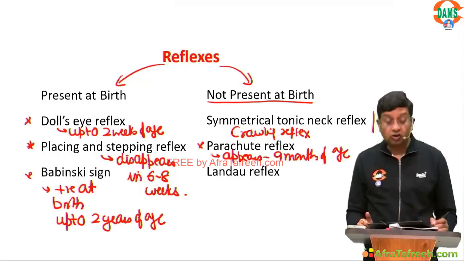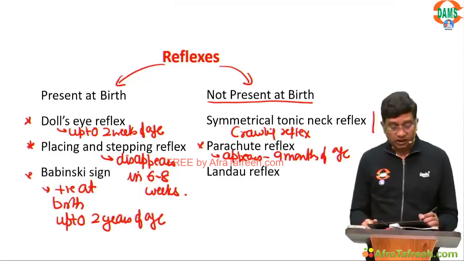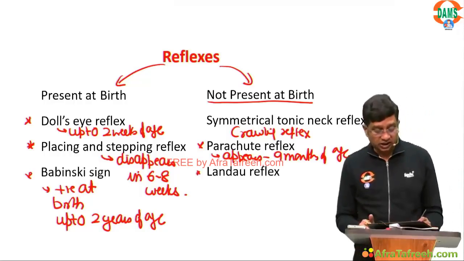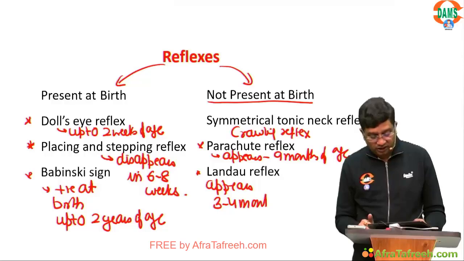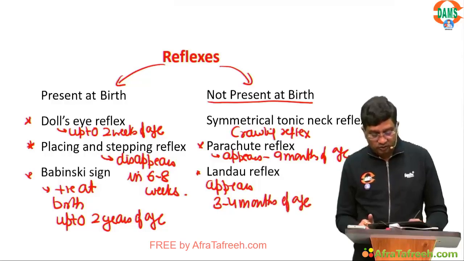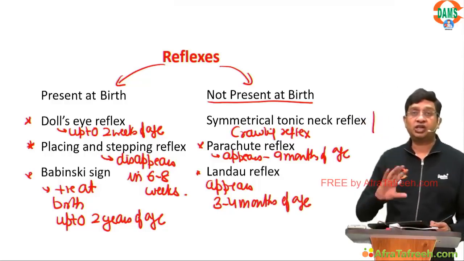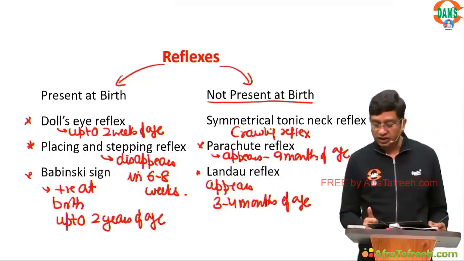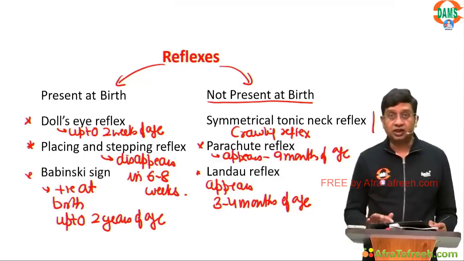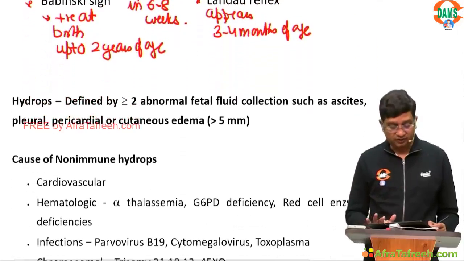So this is also not present at birth. Landau reflex appears at 3 to 4 months of age. So I have given you an idea of which reflexes are present at birth and which are not, right? Just regarding the reflexes.